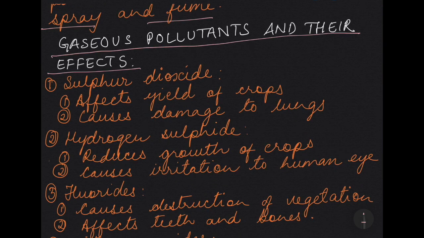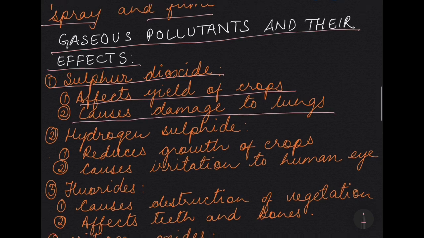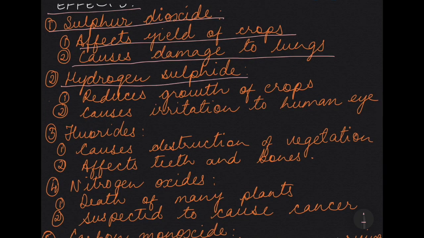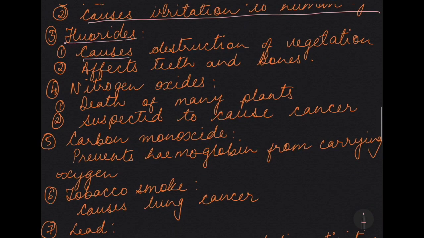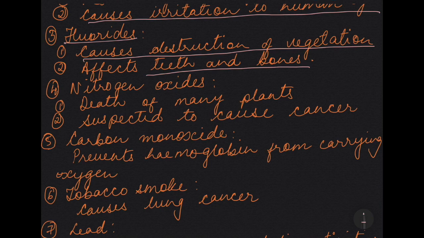Now next we come to gaseous pollutants and their effects. The first gaseous pollutant we are going to discuss is sulfur dioxide. It affects the yield of crops. That means the crops will not be able to give a lot of harvest. Next, it causes damage to the lungs. Next is hydrogen sulfide. It reduces the growth of crops. That means it does not let the crops grow properly. It shows stunted growth. It also causes irritation to the human eye. Next is fluorides, which cause destruction of vegetation. Plants are destroyed, crops are destroyed, and it also affects teeth and bones of animals and humans as well.